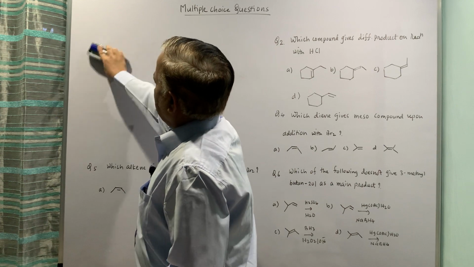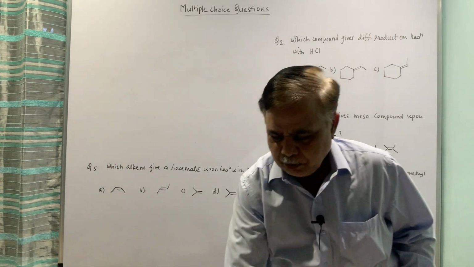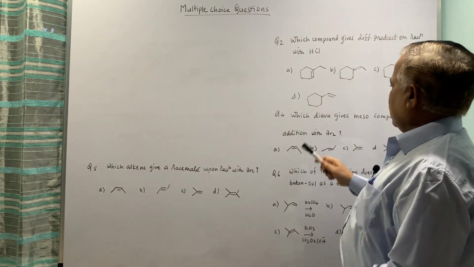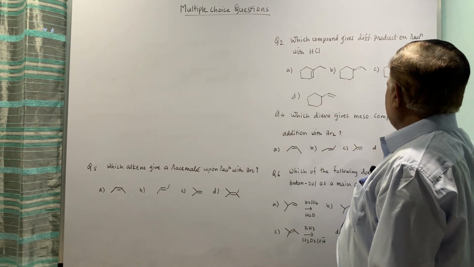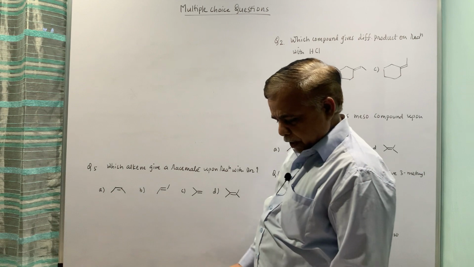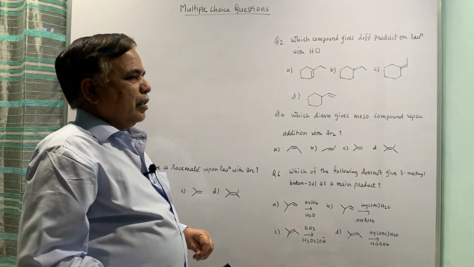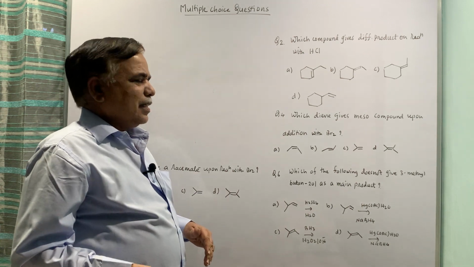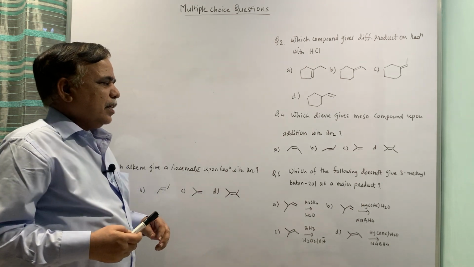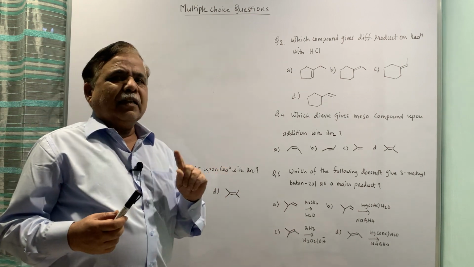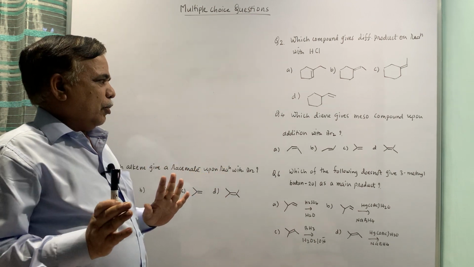Okay. Now moving on to question number 4. Which diene gives meso compound upon addition with bromine? Now you must know that bromine addition is always a trans addition, and we have written a chart saying nature of alkene, mode of addition, and then the product.